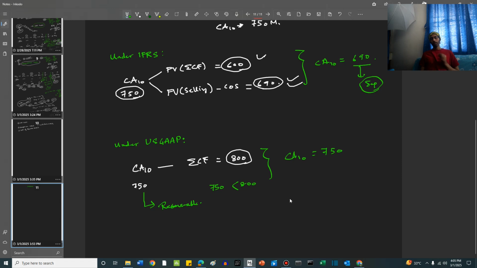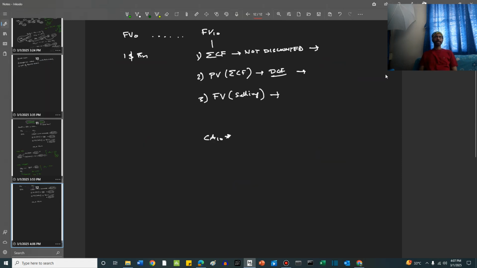Now, what would have happened if the carrying amount in period 10 had been greater than the undiscounted future cash flows of 800 million? Let us take that case also. Now let's take a second case. In the second case, the undiscounted future cash flows are still 800 million.